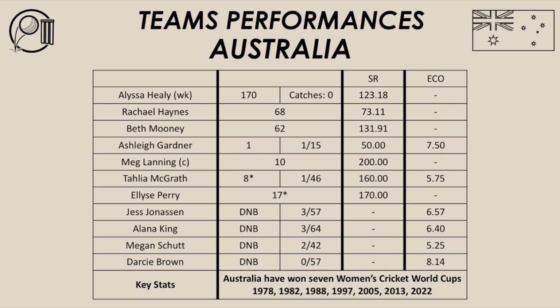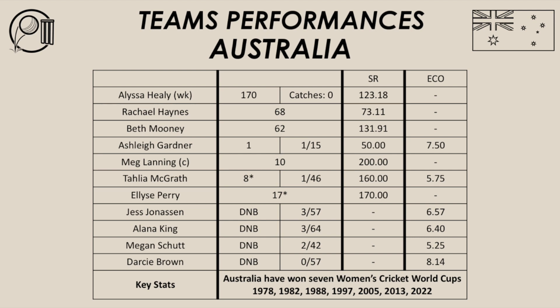They bowled good lines and lengths. They were consistent with their lines and lengths throughout the innings. At times, they got a bit off their lines and lengths and were a bit inconsistent, but they were able to make the corrections and get back to that good line and length. And as I said, they were able to build pressure and take wickets, and England crumbled. They lost wickets. They couldn't really get going in their batting innings. And Australia were able to take wickets, build pressure with dot balls, maidens, wickets, and all of the bowlers from this Australian team played their role and did a very good job.